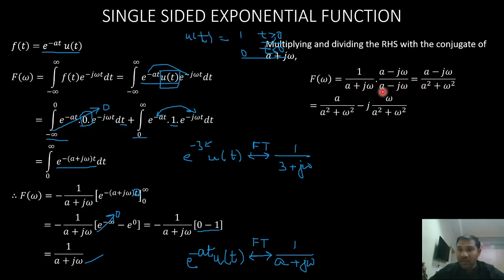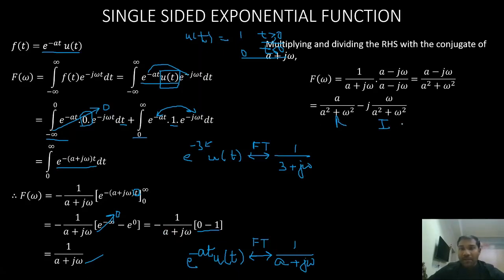A square is a square and b square is j omega whole square. J omega whole square is j square into omega square. J square is minus 1, so minus omega square. So a square minus b square becomes a square plus omega square. Now I'll separate the real and imaginary terms like this, right? A by a square plus omega square is my real term, and my imaginary term is minus omega by a square plus omega square.